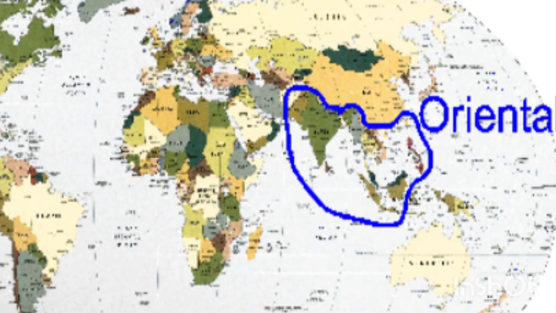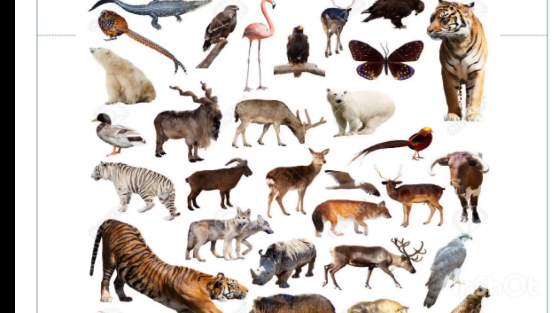Next we have the Oriental region. The Oriental region includes the Indian subcontinent. You can see it in the world political map, shown by, I think, the orange color. Southern China, Malaya, the Philippines, and the Indonesian islands up to the Wallace line are present in this. In physical and climatic features, the Oriental region is known for its varied physical features, with variation in temperature and climate.